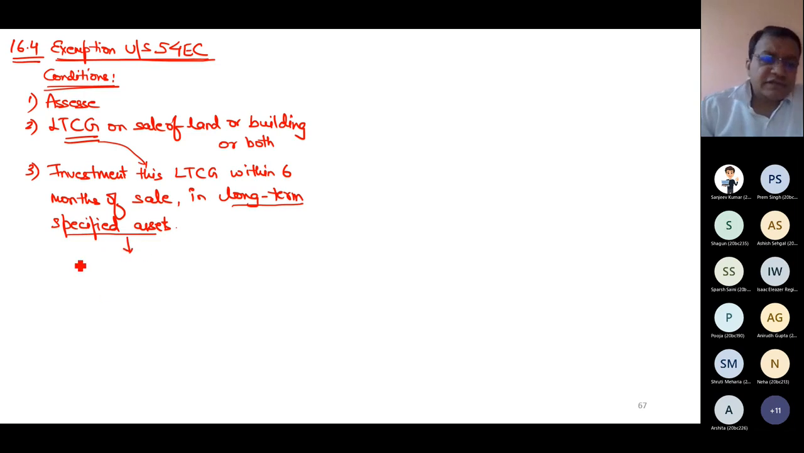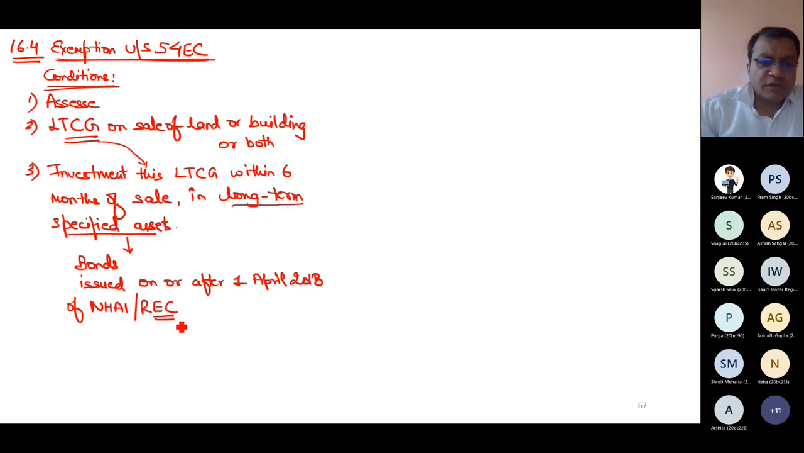What are these long-term specified assets? These are bonds issued on or after 1st April 2018 of the National Highway Authority of India, NHAI, or the Rural Electrification Corporation Limited, REC, which are redeemable after a period of 5 years.